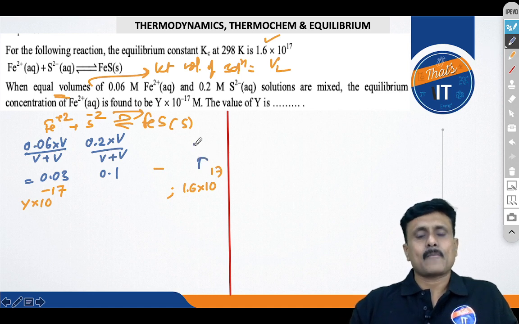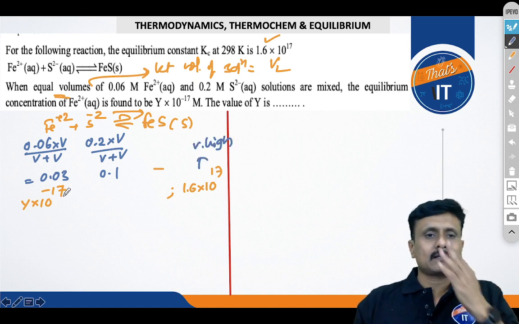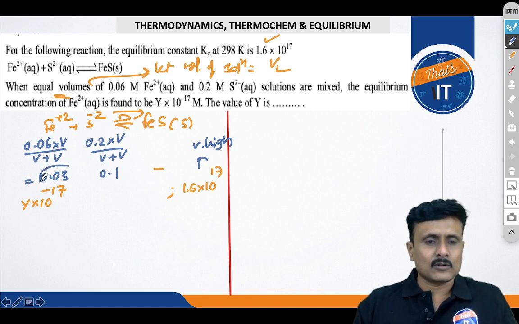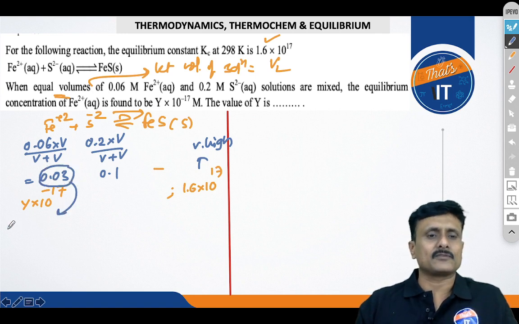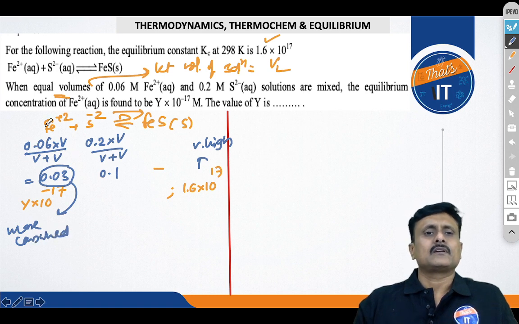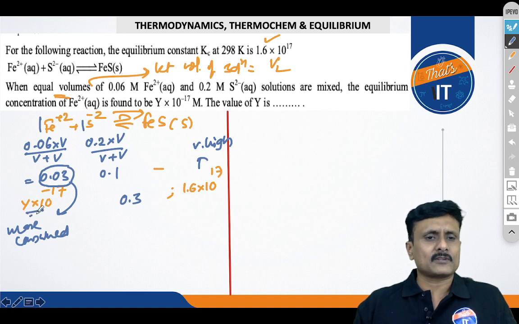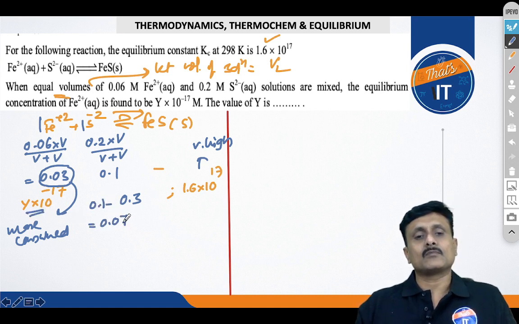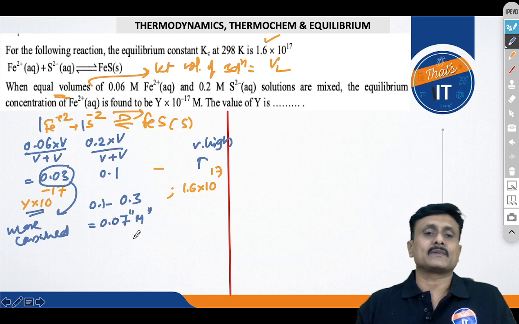That means this value is very high. That indicates that almost the entire amount of Fe plus 2 is consumed, isn't it? Some amount is left out, so how much is remaining? 0.07 molar is the concentration of this which is remaining, right?